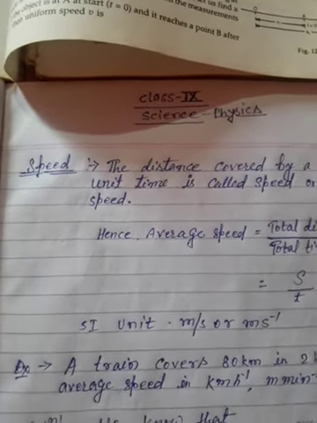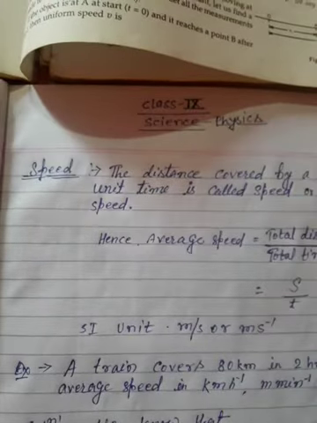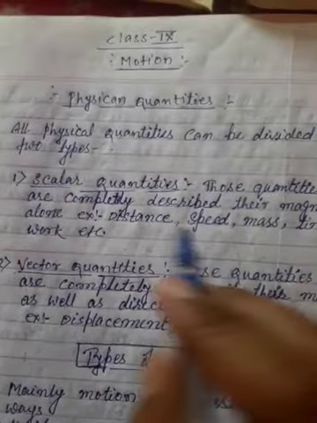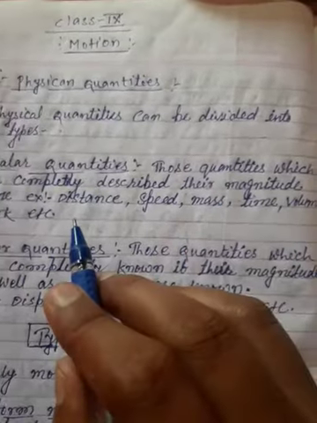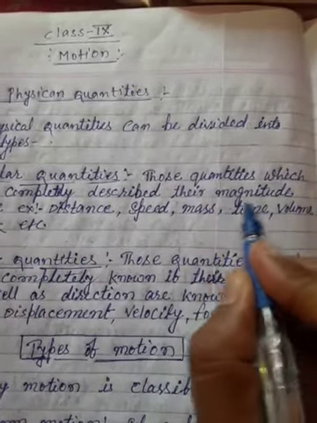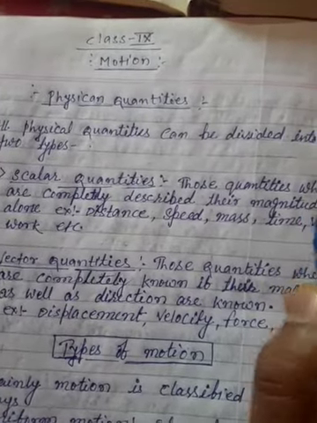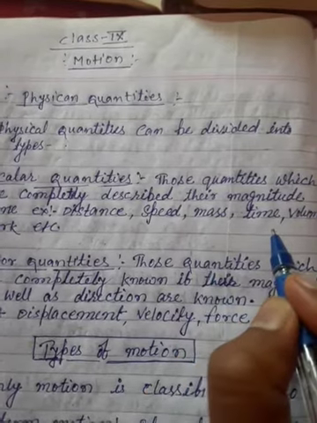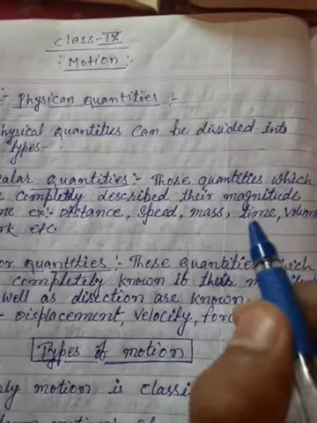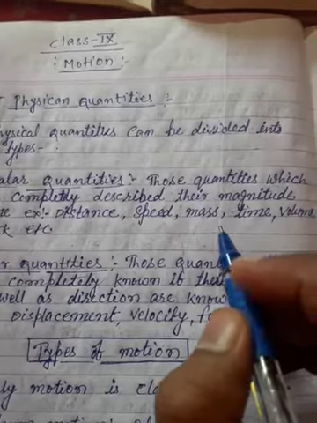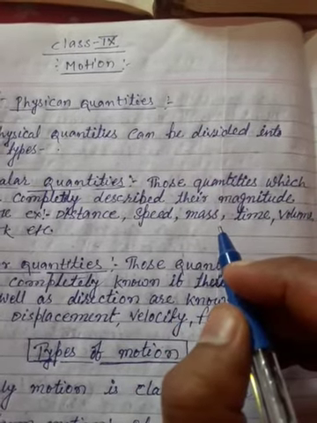I think our students know very well about scalar quantities and vector quantities. Scalar quantities are those quantities which are completely described by their magnitude. Magnitude means range of distance. Alone means only, that is, quantities where only the magnitude is known, with no direction.